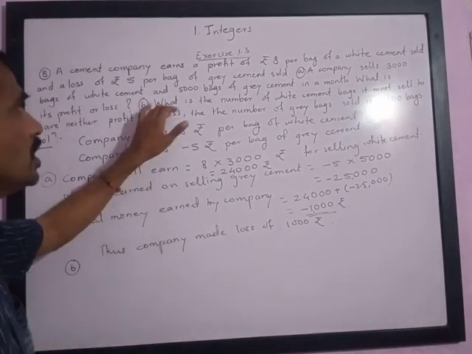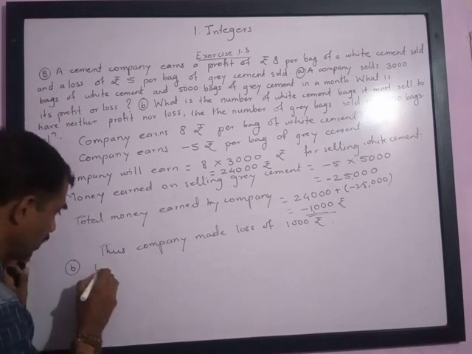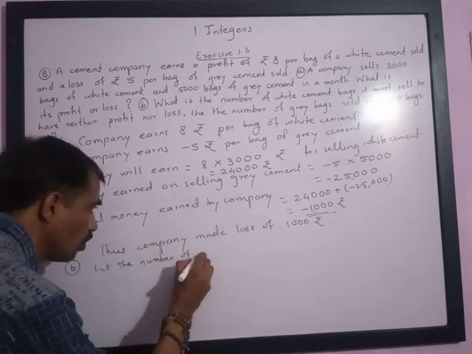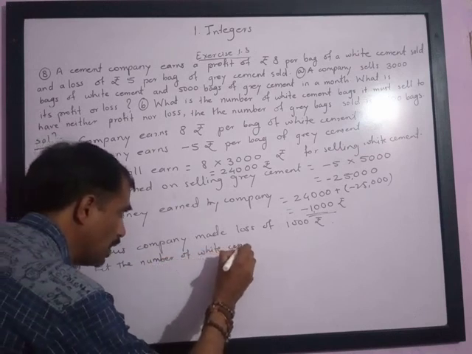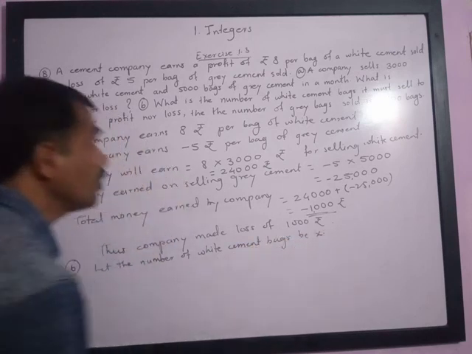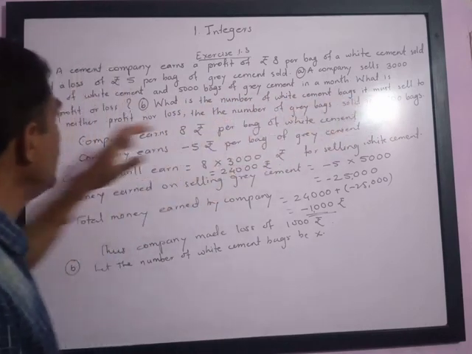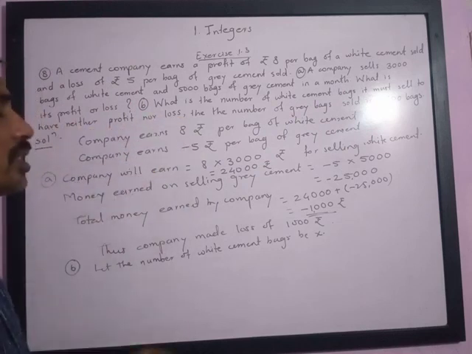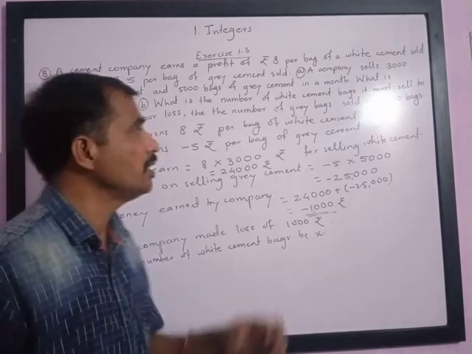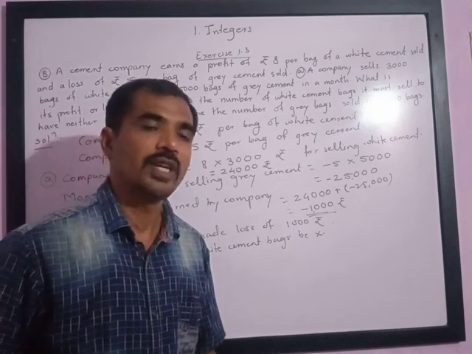The second question is: what is the number of white cement bags it must sell to have neither profit nor loss? Let the number of white cement bags be x. Neither profit nor loss means the company must make equal profit and equal loss. So the profit of the company must be equal to the loss of the company.